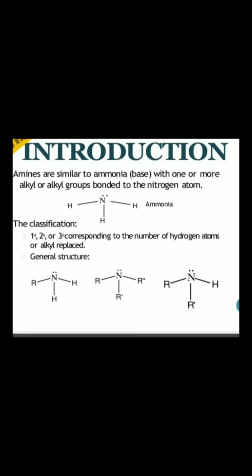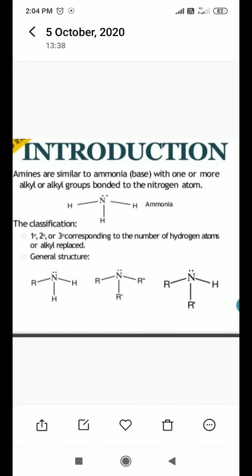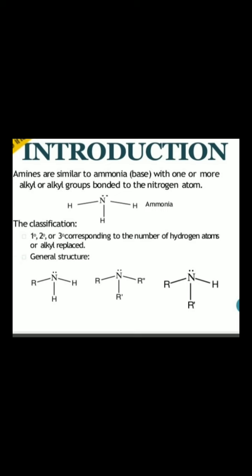Now the classification of amines. Different amines are derived from this ammonia. Basically the nature of both amines and ammonia is similar, which is basic in nature. Here is how we derive different amines from ammonia. The classification is primary, secondary, tertiary, corresponding to the number of hydrogen atoms replaced by alkyl groups.